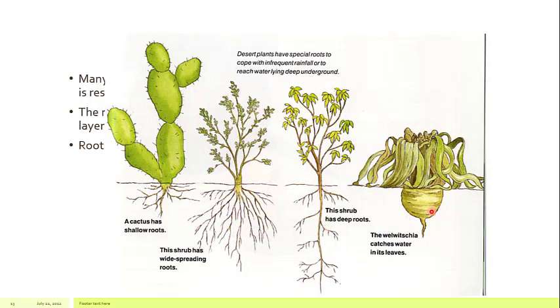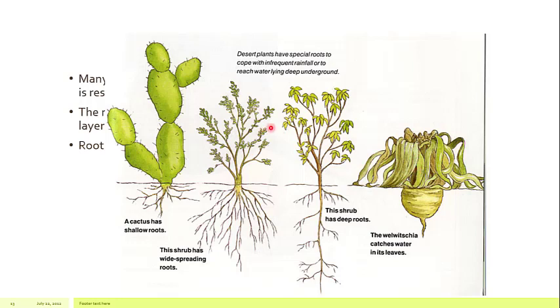plant, water catches in its leaves. So there is another adaptation. Instead of capturing the water by the root system, they absorb water by their leaves, which are present above the surface, because in the desert water very rapidly percolates down and it is not available to the plants. So what these plants do, they directly absorb water by using their leaves.